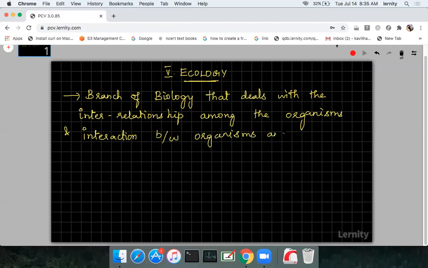Organisms and their environment, so the organisms where they are living, the living environment.